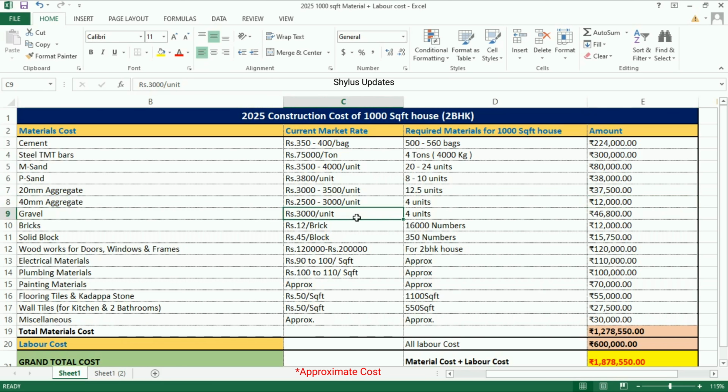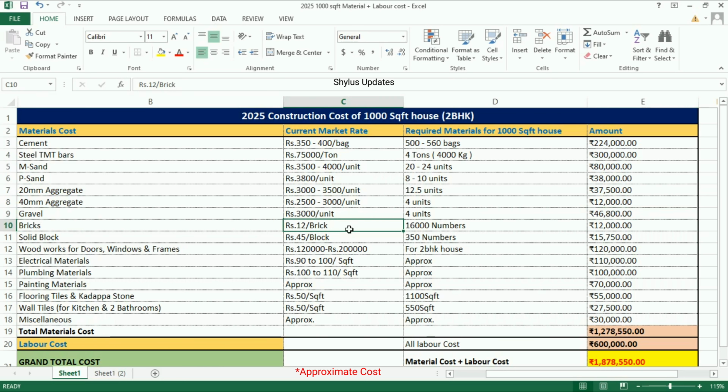Gravel. The current market rate of gravel is rupees 3,000 per unit. For 1000 square feet house, 4 units of gravel is required. Total amount is rupees 46,800.